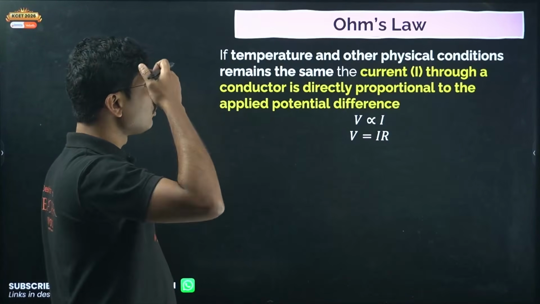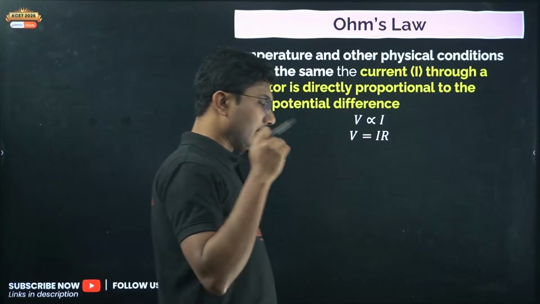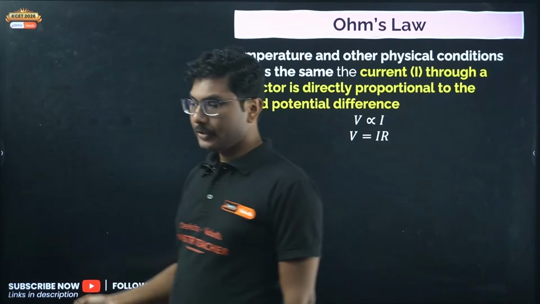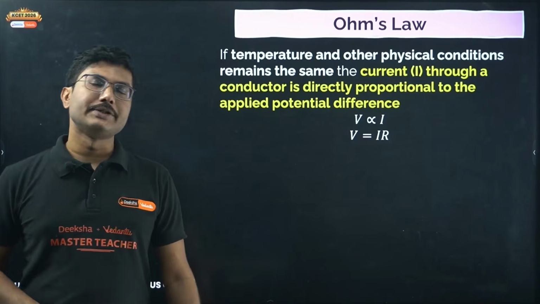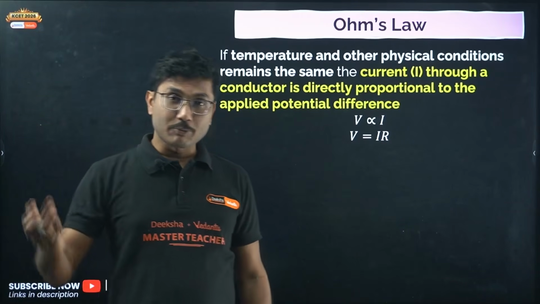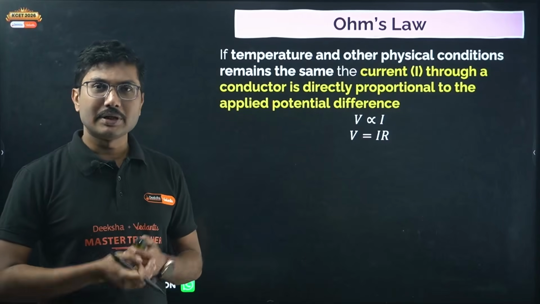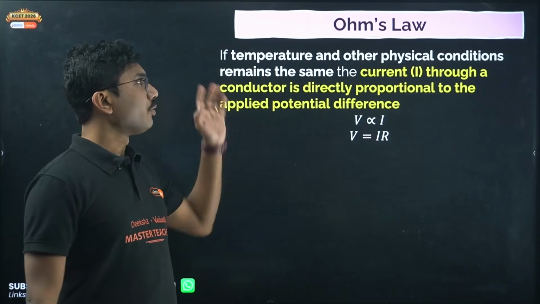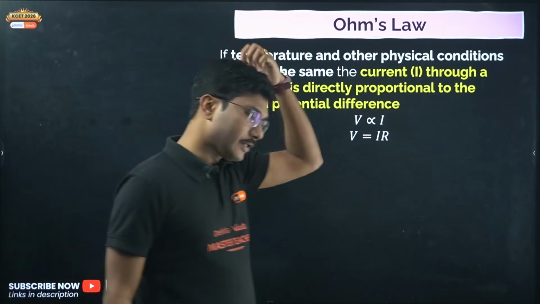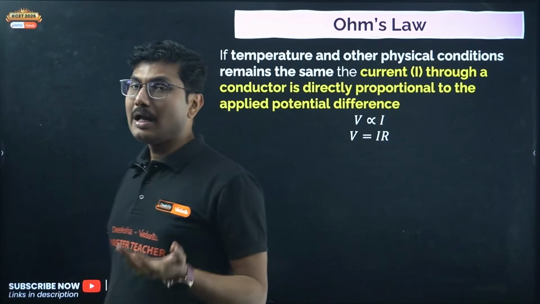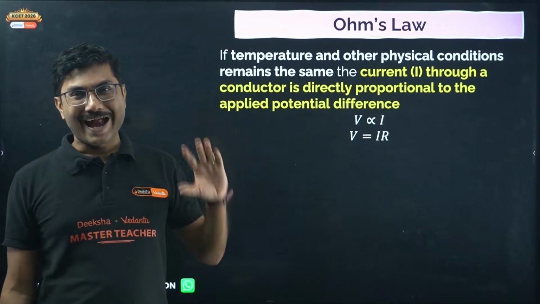Now let's move on to Ohm's law. Here we will relate the potential difference with current. As I mentioned, the electric field is the major thing producing the current, but in this chapter we will restrict ourselves to potential difference only. Ohm's law is the first law which was given linking electric potential and current.